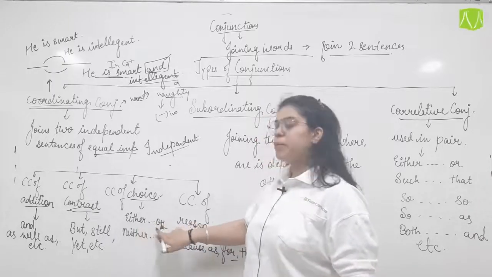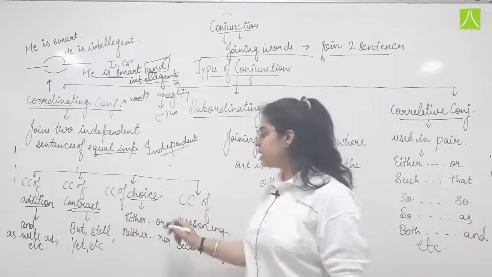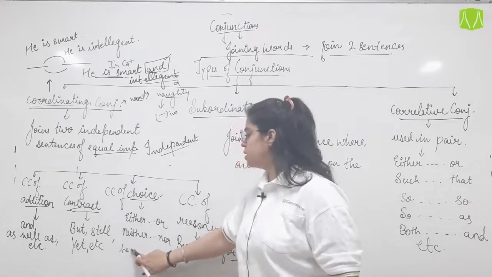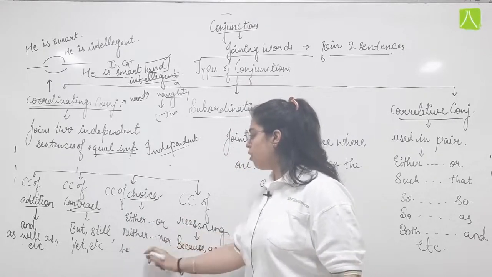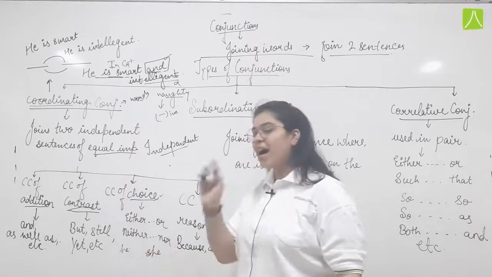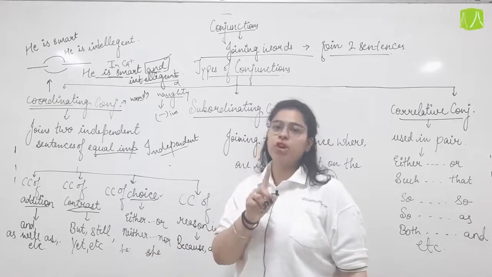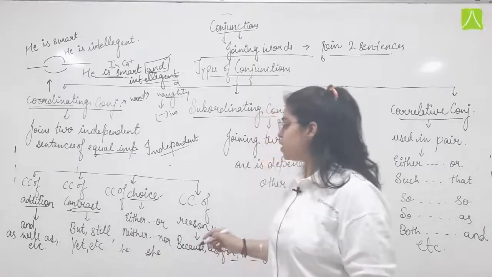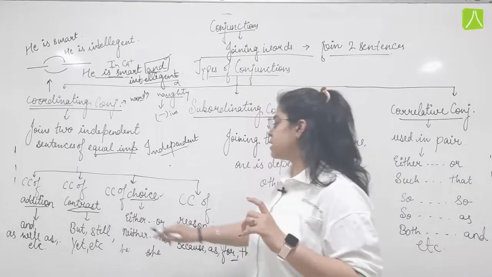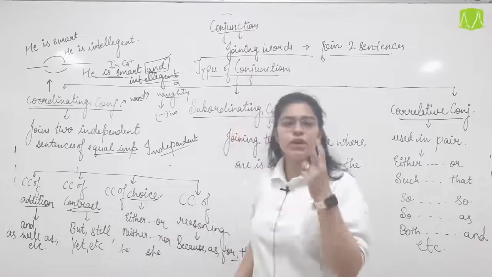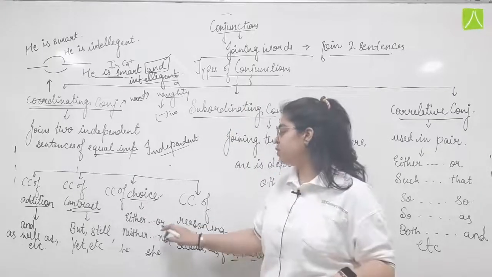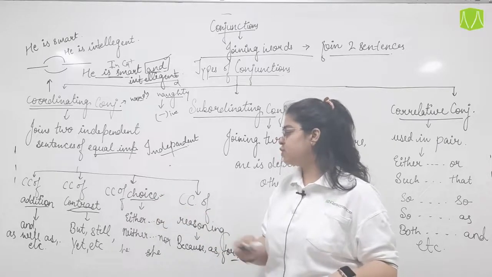So either he or she, either the boy or the girl. Now one of them has given me the copy, not both, not none. So when we use the coordinating conjunction of choice, we are given two different options and we have to choose one.